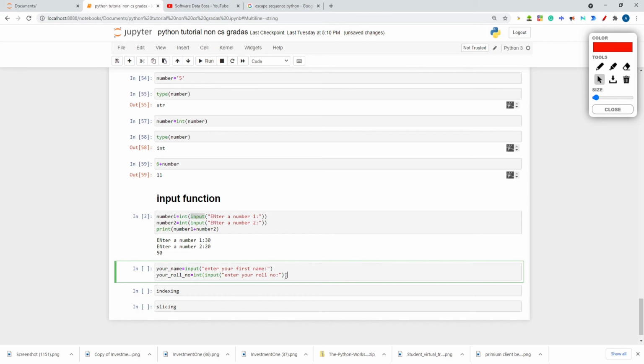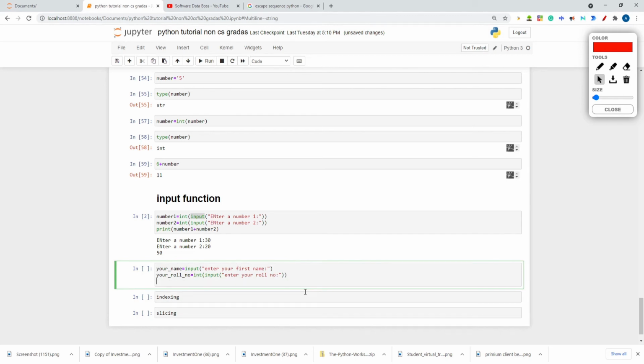Now I will print this data. I'm writing here: student name is. I don't want to write a name; whatever data comes as input, I need to write over here, right? So I will give this variable.